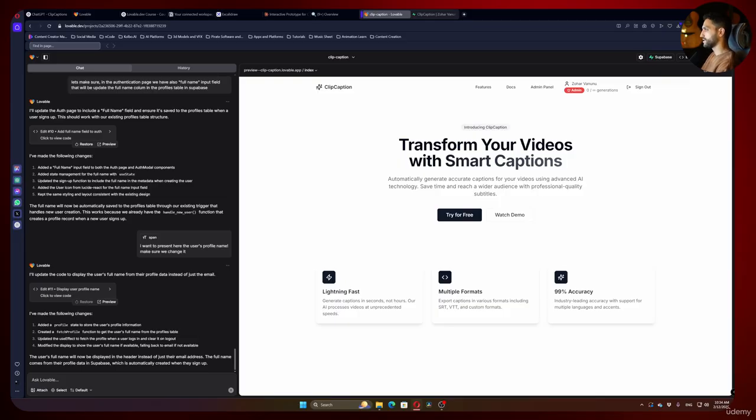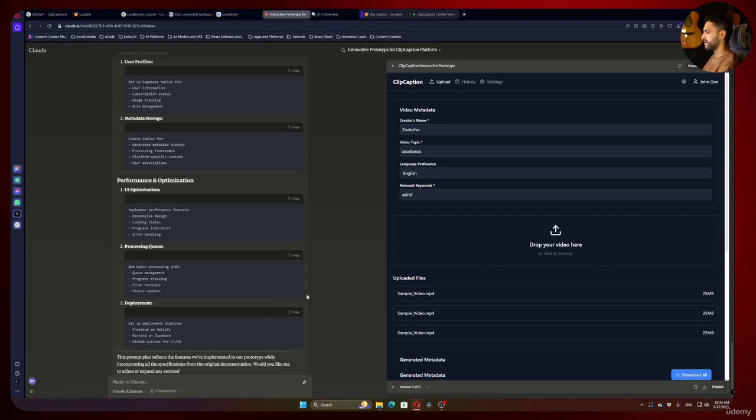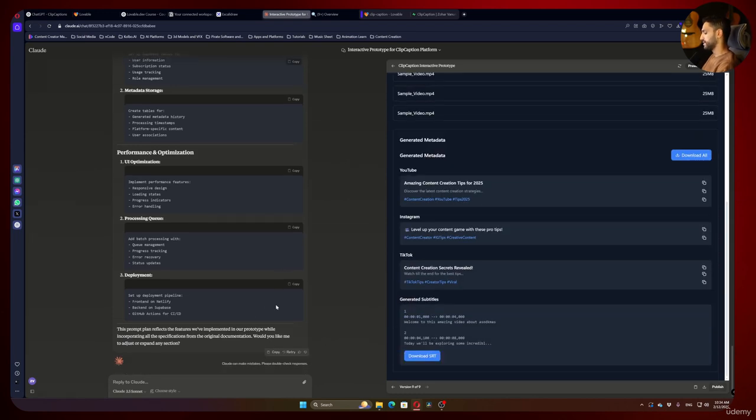Now we are going to make the different pages of our application, okay? So to do that, I'm going to go to our Claude account, okay? And I will write him, make for me a detailed description of all the pages I have in the platform. Then write for me a detailed single prompt to make them in my